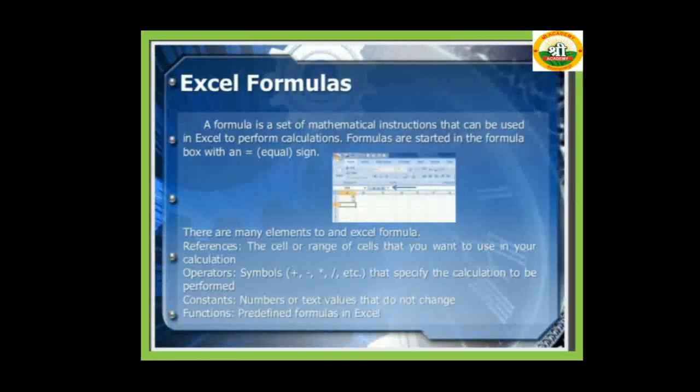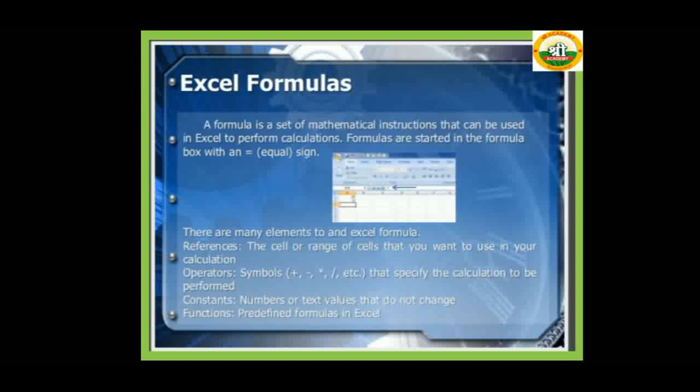Excel formula. A formula is a set of mathematical instructions that can be used in Excel to perform calculations. Formulas are started in the formula box with an equal sign. There are many elements to an Excel formula. References: the cell or range of cells that you want to use in your calculation. Operators: symbols like plus, minus, multiplication, division, etc., that specify the calculation to be performed. Constants: number or text values that do not change. Function: a predefined formula in Excel is called a function.